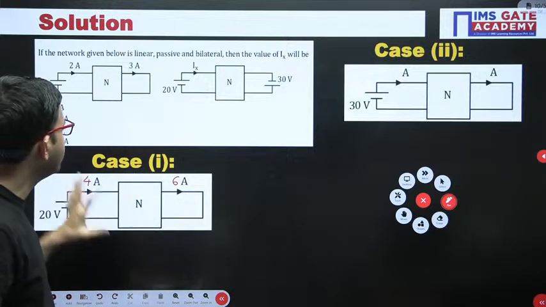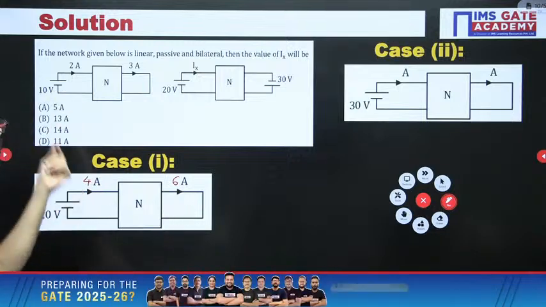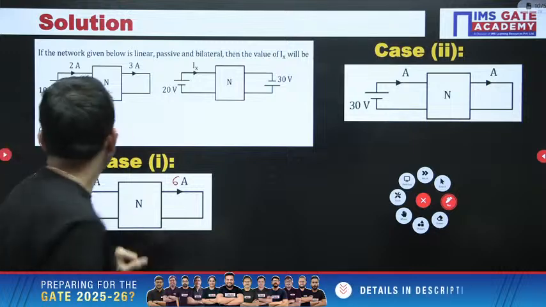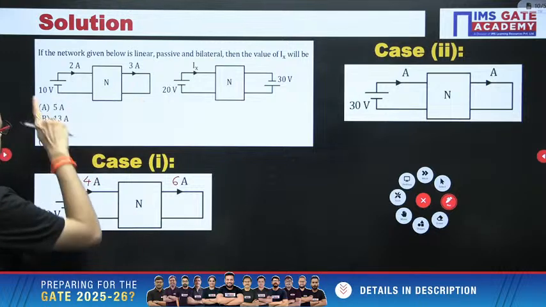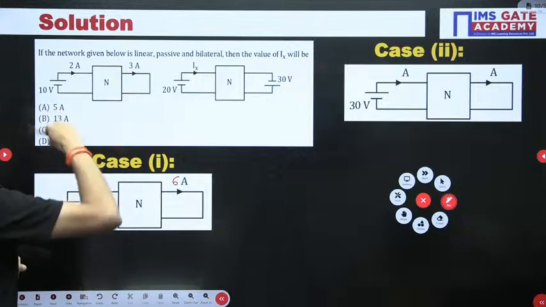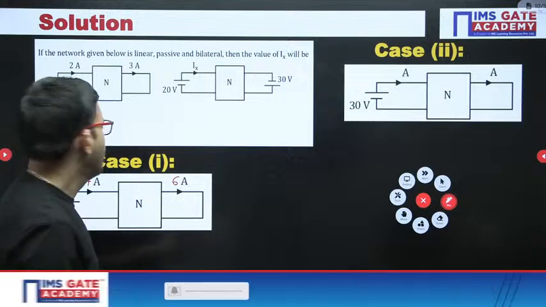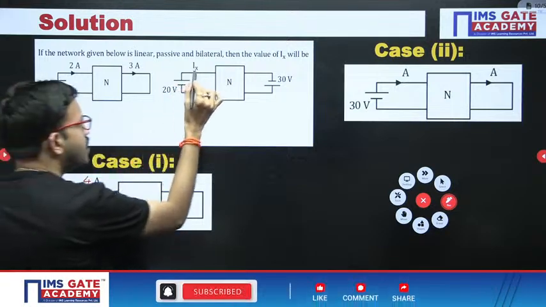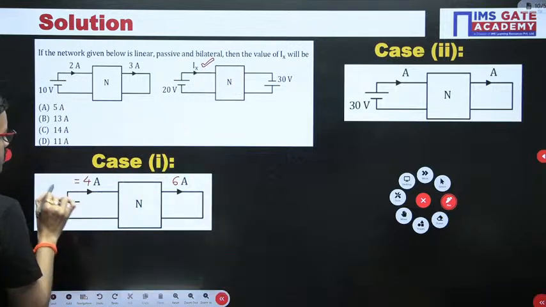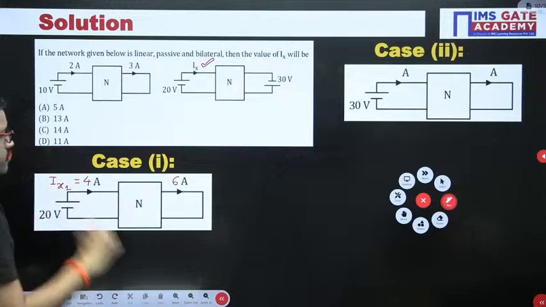Of course, in this question, this is not our objective. Our objective is only this one, but just with respect to this figure, I have represented. So when you're having a diagram like this, because of 10 volt, here 2 ampere, here 3 ampere. Because of 20 volt, you're multiplying with 2, 2 2s are 4, 2 3s are 6. According to our objective Ix, the 4 ampere you got in case 1, I am labeling as Ix1. Ix1 is 4 ampere.